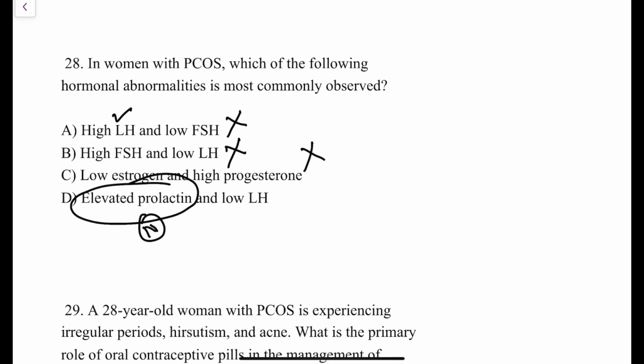Elevated prolactin and low LH. Prolactin level is normal in patients of PCOS. And low LH, no, LH is actually increased in patients of PCOS. So this option is also ruled out.